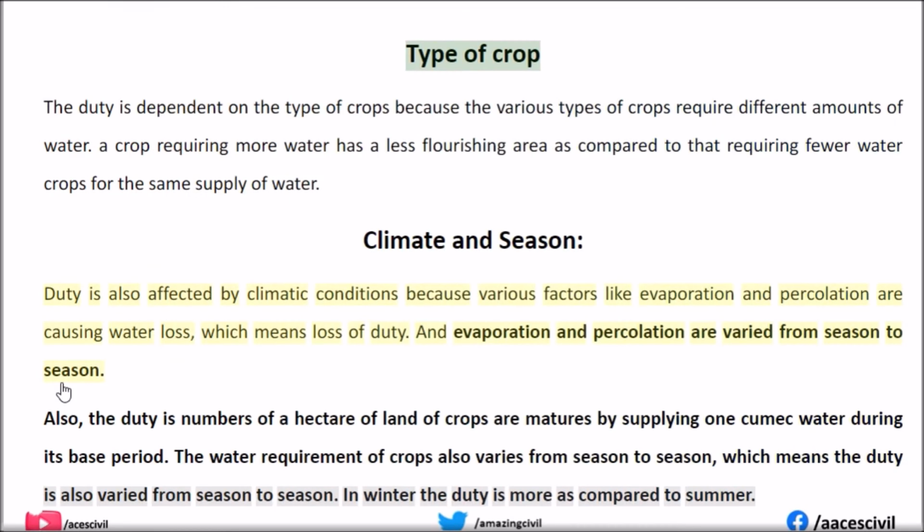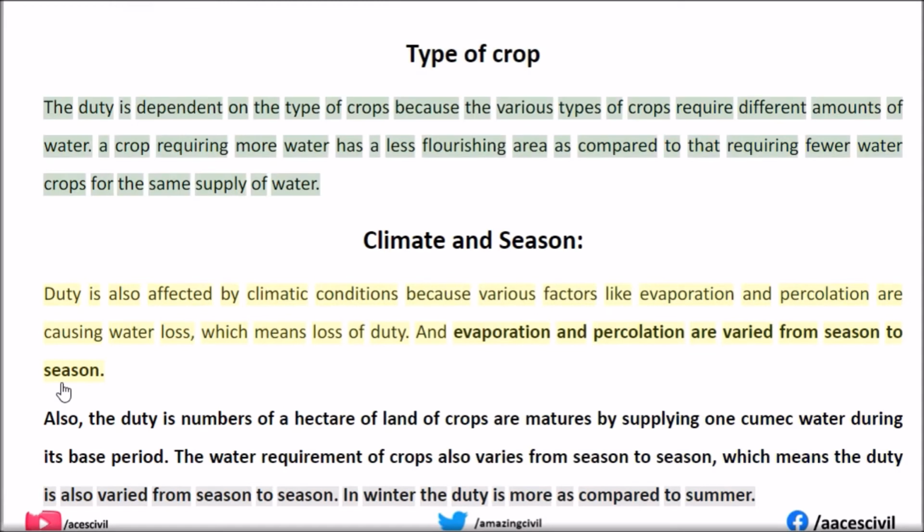Type of crop. The duty is dependent on the type of crops because various types of crops require different amounts of water. A crop requiring more water has a less flourishing area as compared to crops requiring less water for the same supply of water.